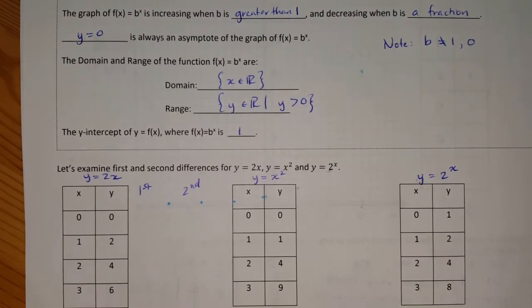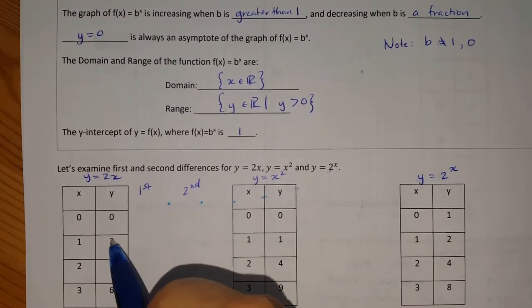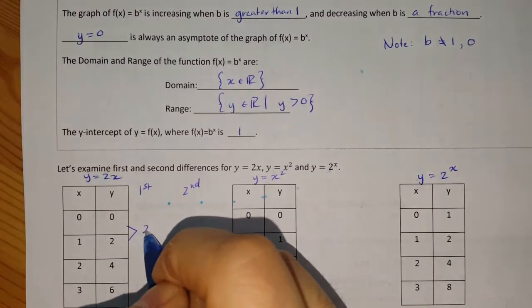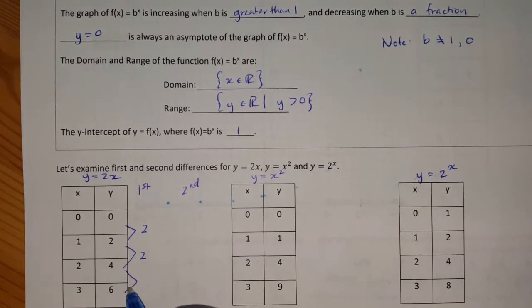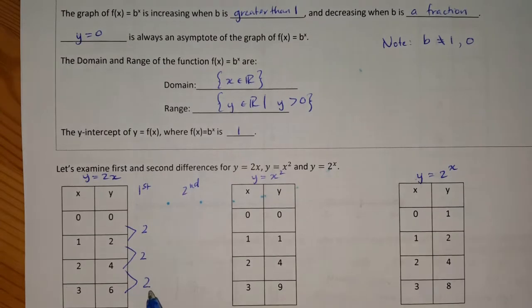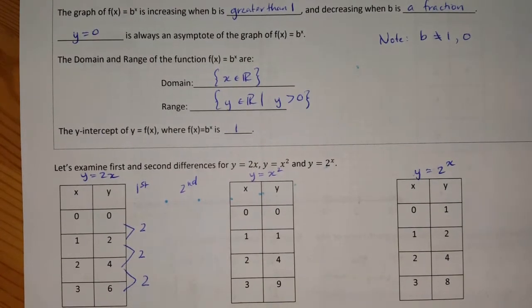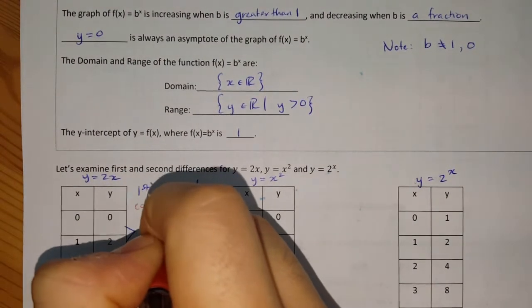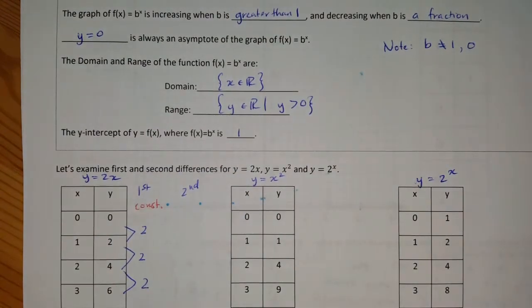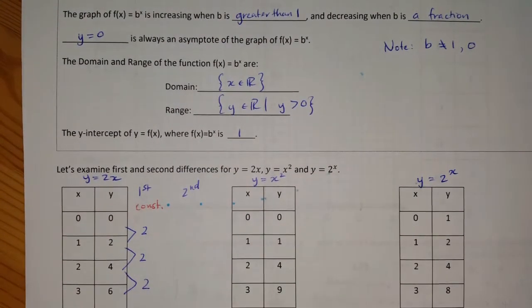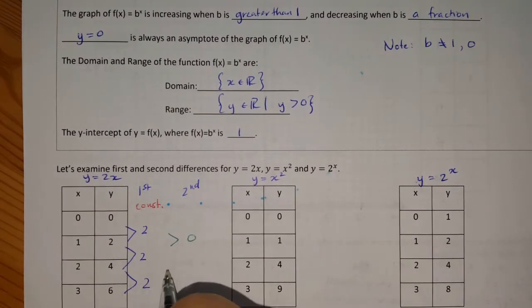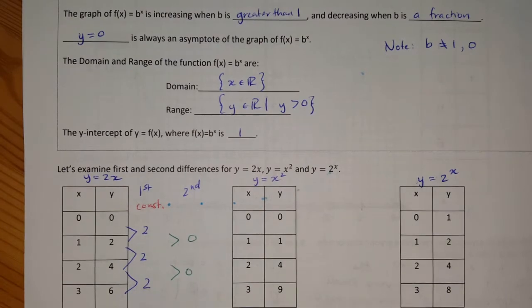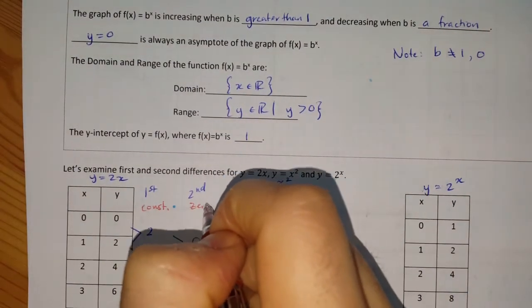Okay, so looking at my first differences for this, making sure that the x values are going up at a constant rate, so 0, 1, 2, 3, that allows me to take my first differences. So 2 minus 0, well, that's 2. 4 minus 2 is 2. 6 minus 4 is 2. So my first differences are all equal to 2. So I would say that my first differences are all constant. And then when I do my second differences, 2 minus 2 is 0. 2 minus 2 is 0. So my second differences are 0.